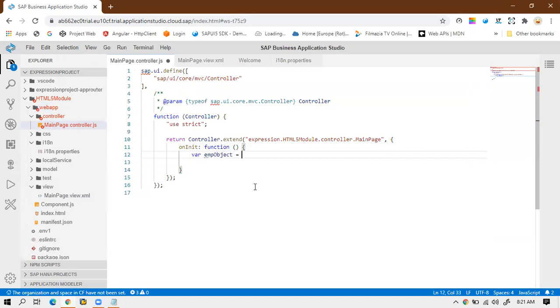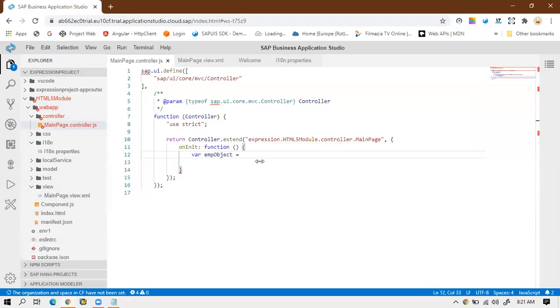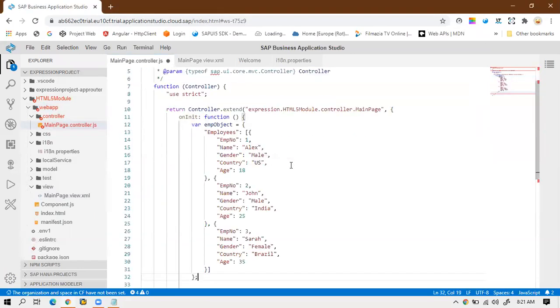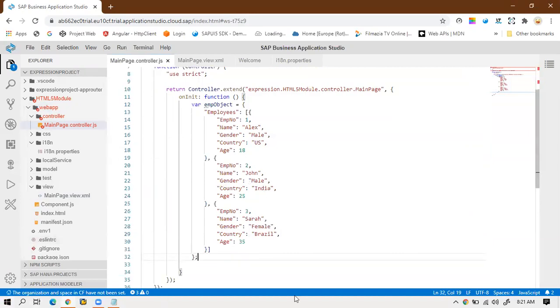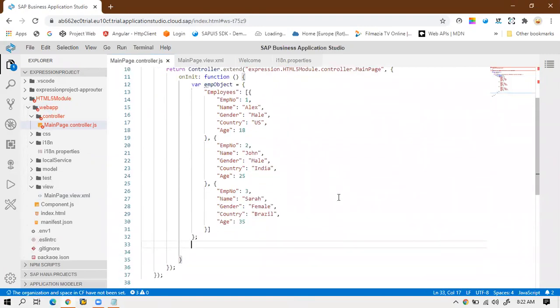This is the EMP object, and after that I'll copy this object data. Next I will insert this data into the model, so that I can fetch this data with the help of the model in the list.